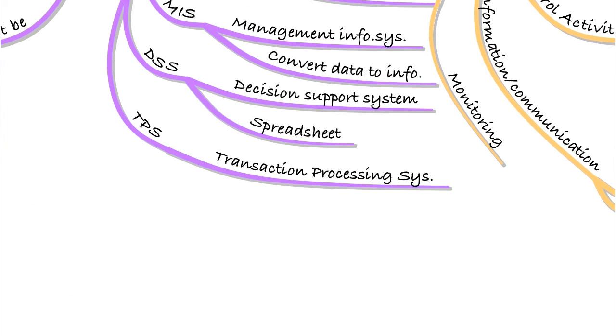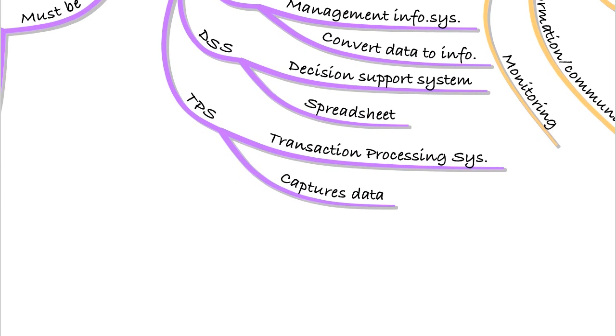And lastly, your TPS is your transactional processing system. So the information from this would go into your management information system to convert into usable information. So this is just the system that captures the data. That might be the till system that's down on the shop floor that gets all of the data that's then used in some of the more involved information systems like the management information system to actually convert that data into information.